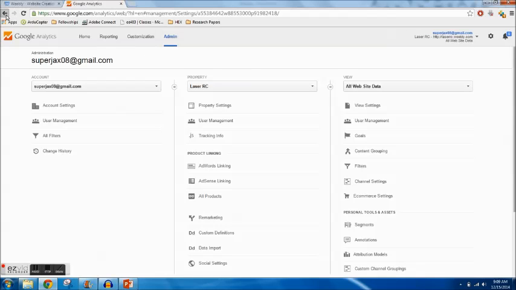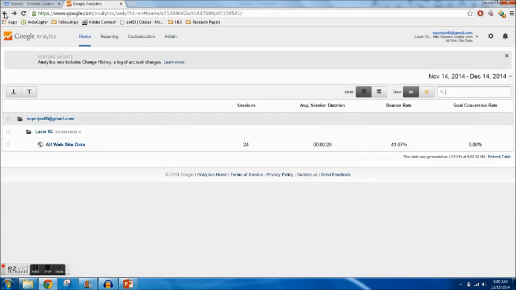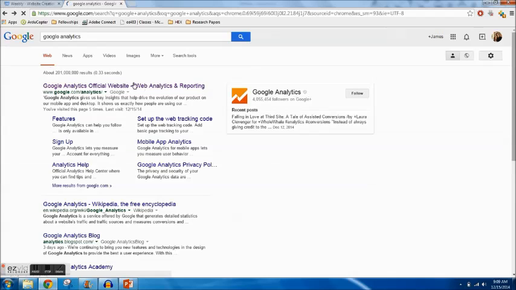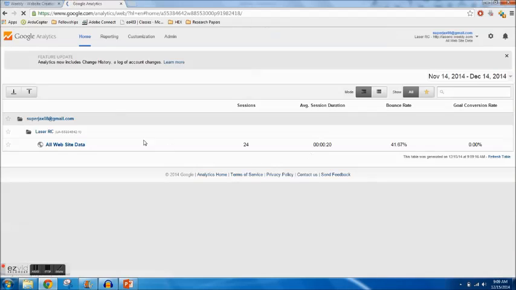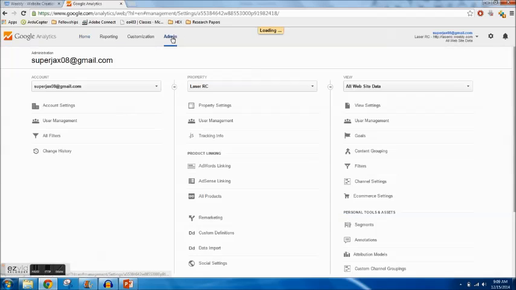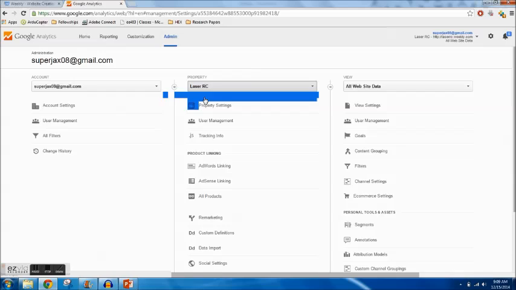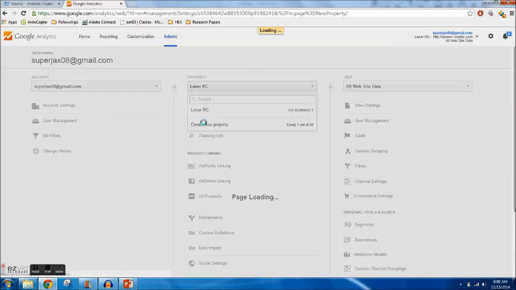So Google Analytics. Let's back out. Here we go. I'm going to go log in. So you log in right here, access Google Analytics. And see, these are all the websites I have. So this is the Laser RC website I was working on a while back. But we're going to make a new website. So go to admin. We're going to go to property, create new property.